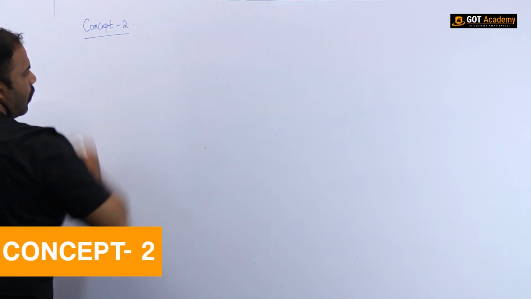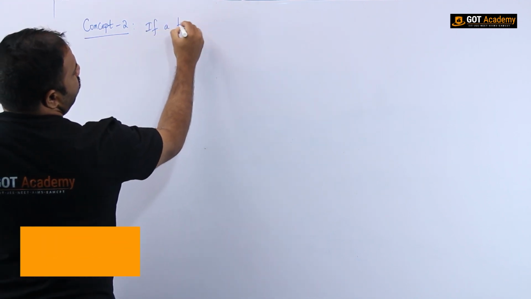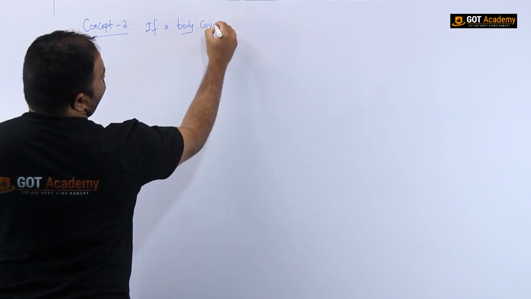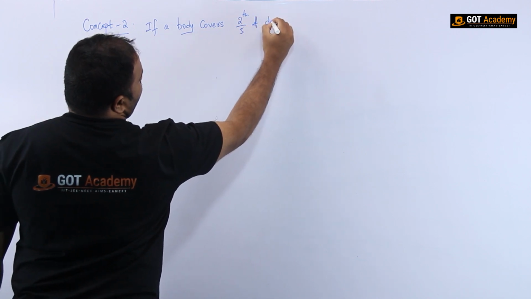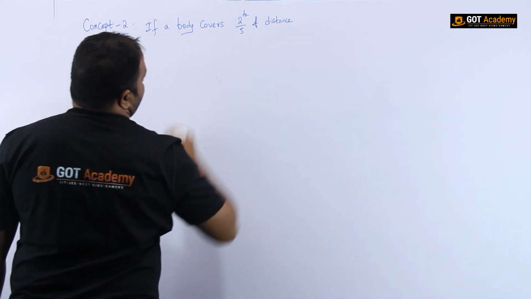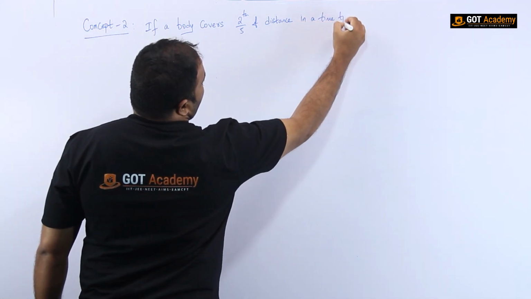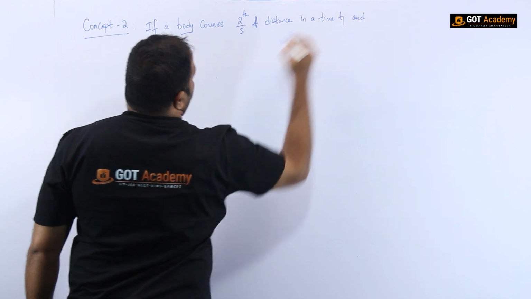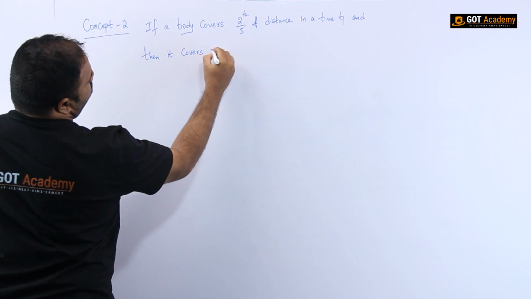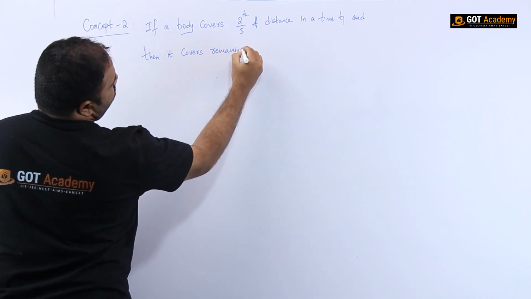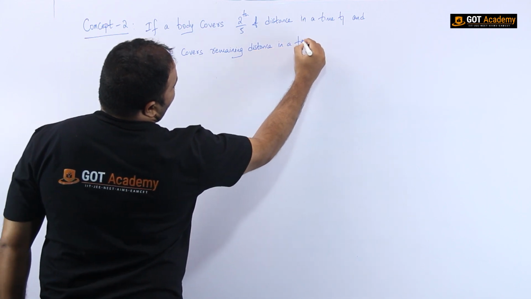Concept 2. Clear? Suppose a body covers 2/5 of the distance in a time t1, and then it covers the remaining distance in a time t2.